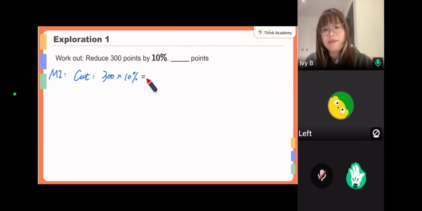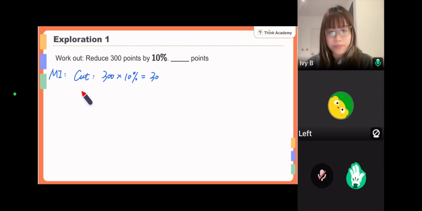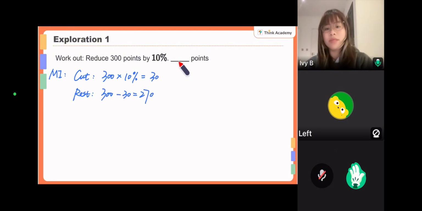We have a lot of ways to calculate percentage. You can change this into decimal 0.1, or change it into fraction 1/10, or just keep the percentage symbol and divide it by 100 directly to remove the percentage symbol. So you can just choose one of those ways. We already talked about how to do the calculation, so I will not spend much time on it. Anyway, we can change it into decimal 0.1, so it will be 30 points. And the total is 300, so the rest after the reduction will be 300 minus 30 equals 270. So the answer is 270.